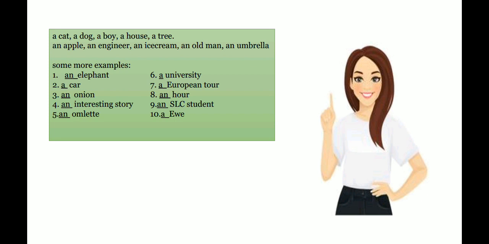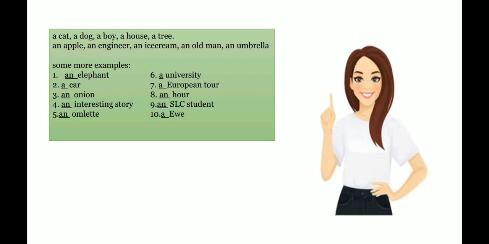Number 6 is a university. We use a because even though university starts with the letter U, the first sound of the word is not a vowel sound. We don't say university with a vowel, we say yuniversity. So that first sound is a Y sound, which is a consonant sound. So we say a university. Number 7 is similar. The word European starts with a Y sound.